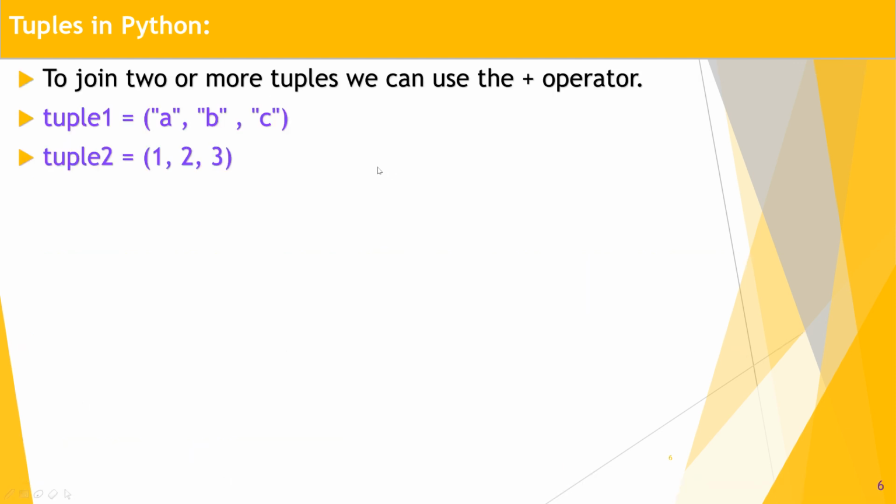Join two or more tuples. We can use the plus operator. Yes, it is possible, because tuple1 and tuple2 are two immutable tuples. After that, we can concatenate them using the plus operator. Yes, we can join them and create a third tuple, tuple3. Yes, it is possible. Let's check whether it works or not.